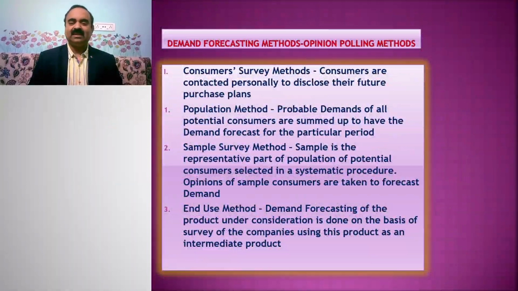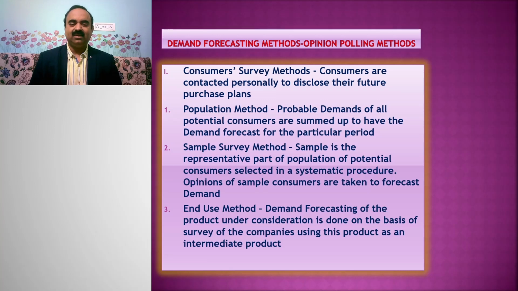Let us deal with the opinion polling methods in detail. The first category is consumer survey methods. In these methods, consumers are contacted personally to disclose their future purchase plans for forecasting demand. Consumer survey methods can be divided into three categories: 1.